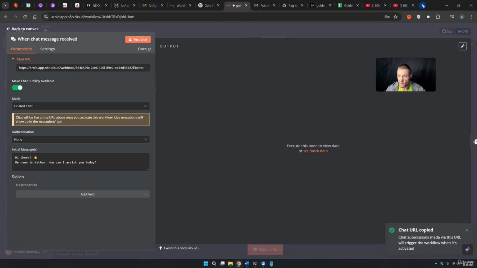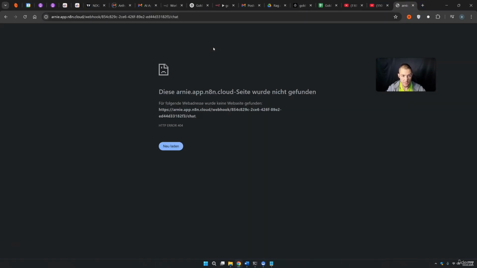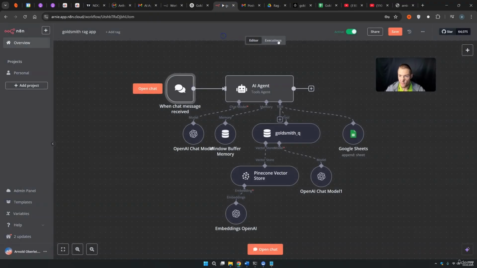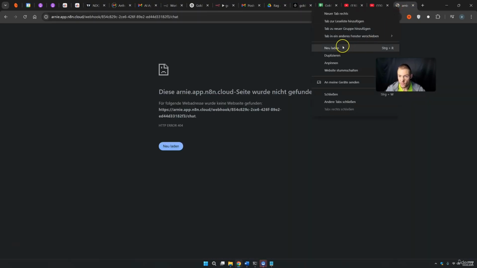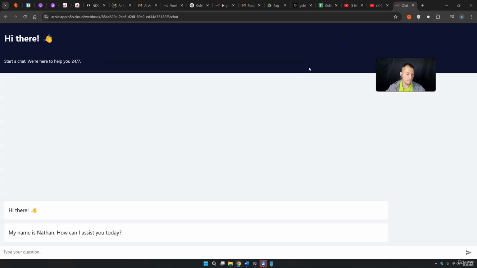You can press on these, you can go into a new chat, you can send this out, and then, yeah, come on, we have to save once again. So we come back, we save right now, and as soon as this was public, I can reload this once again, and now we have our chat application. Hey there! Start a chat, we are here to help you 24/7. And then you have some starter messages here. So this is the basic interface.